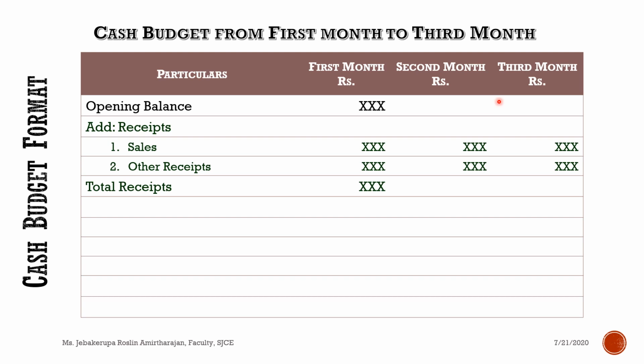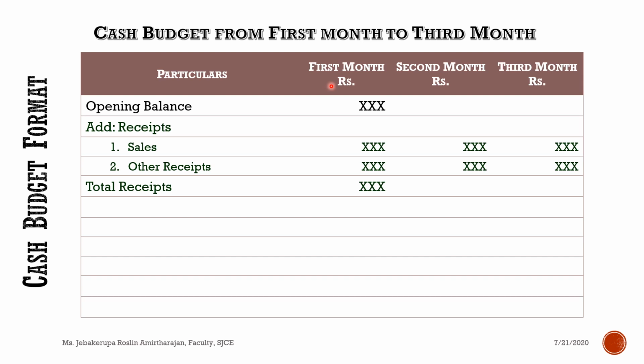That means out of the 80,000, only 40,000 I will receive this month. The remaining 40,000 I will receive in a future period. So in this month, I will receive sales of rupees 40,000.